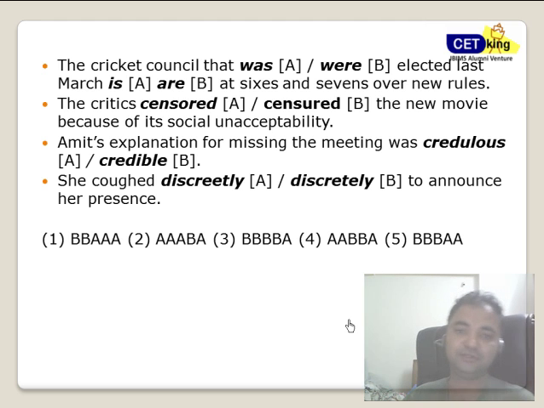Alright, if you've already tried to do it yourself: the Cricket Council were elected last. Cricket Council is singular, not plural. So the answer has to be was. So A.